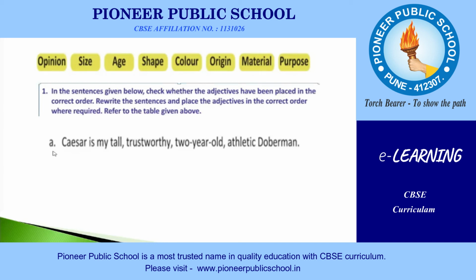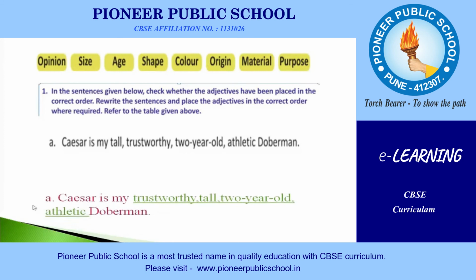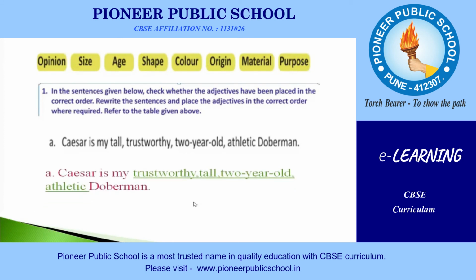So now, let us arrange all these adjectives. So this is our answer. Caesar is my trustworthy, tall, 2-year-old, athletic Doberman.